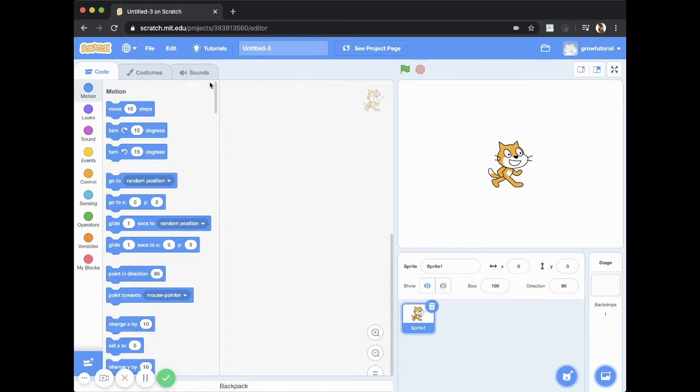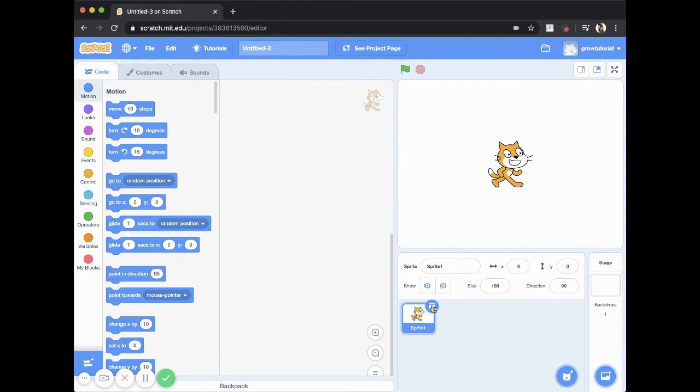All right. So basically you have this is basically called the staging area, or the stage, where you get to create the code or the visual code here, and you can get this character to do certain functions for you. So the whole point of Scratch is, you have these characters that you can design or choose from, and then you can code them to do certain functions and movements. So these characters are called sprites.